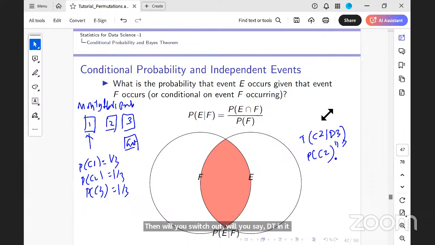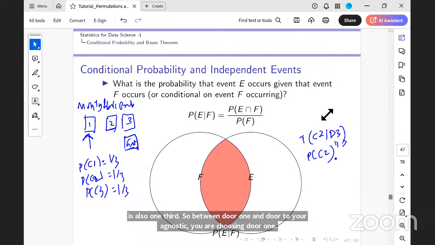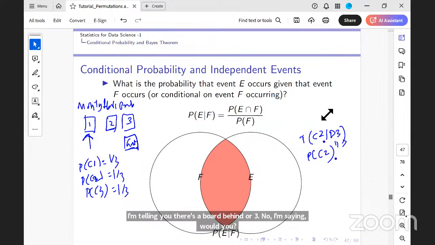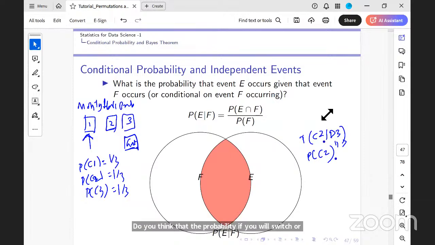The probability of me, initially I chose door 1. And now what was the probability of you getting door 2? It is also 1/3. So between door 1 and door 2, you were agnostic, you were choosing door 1. Now I'm telling you there's a goat behind door 3. So I'm asking you, will the probability of you finding a car behind door 2, conditioned on the event that there was a goat behind door 3, be higher than your initial probability of finding a car behind door 1?